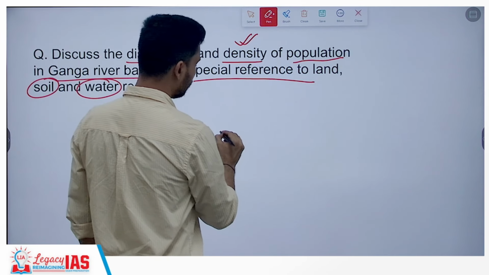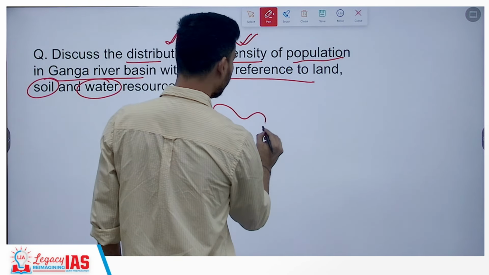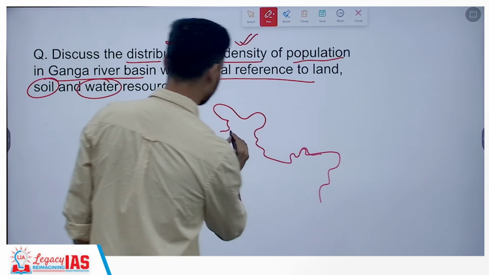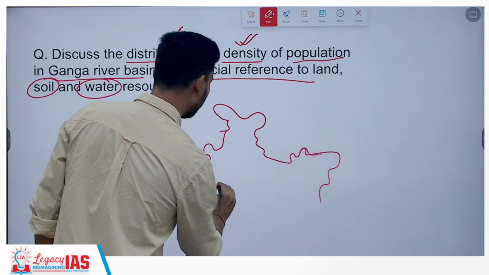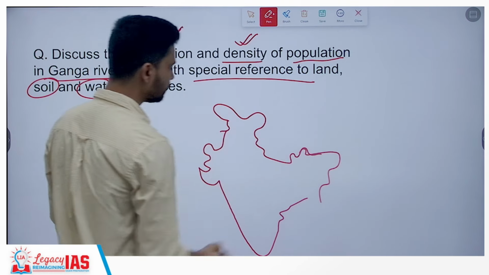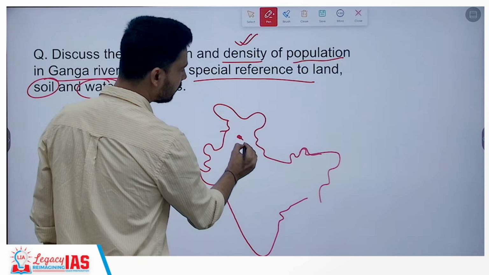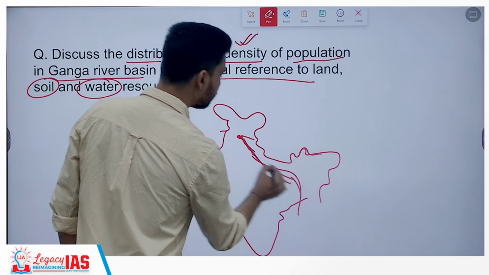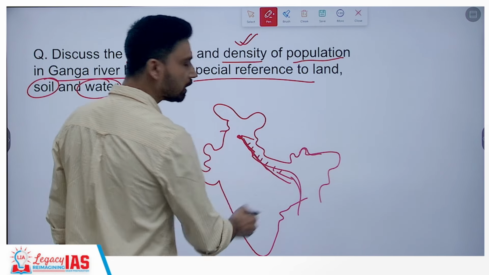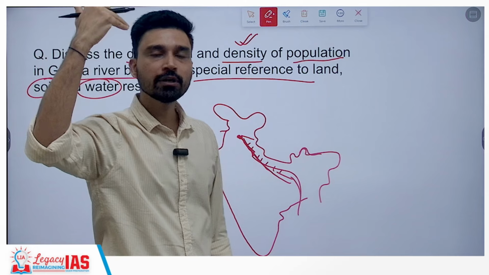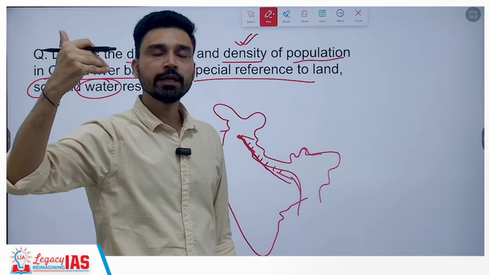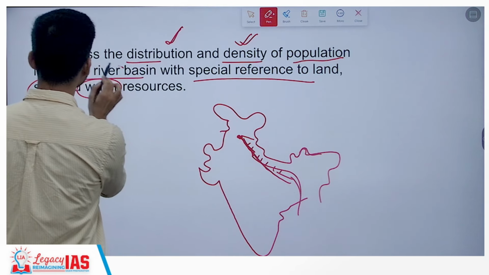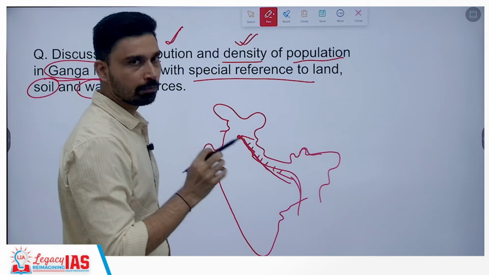The best way to start this question is by drawing the map of India. You can draw the full map or you can draw the upper part based on your convenience, and you will show that from Uttarakhand you have the rise of the Ganga river, flowing all the way to West Bengal. This entire region, from Uttarakhand, especially after Haridwar and Rishikesh, to Uttar Pradesh, then Bihar, a small part of Jharkhand and then the entire West Bengal, is what we refer to as the Ganga river basin.